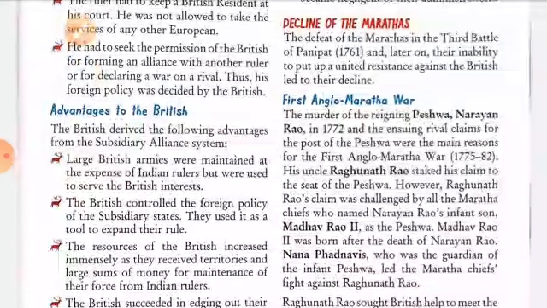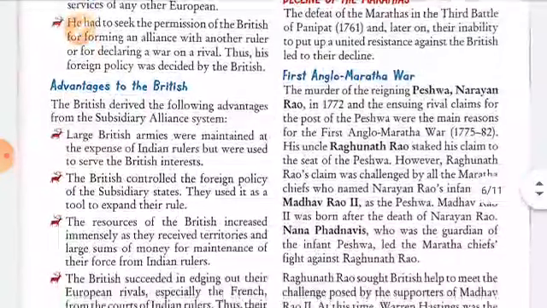The defeat of the Marathas in the Third Battle of Panipat in 1761 and later their inability to put up a united resistance against the British led to their decline.